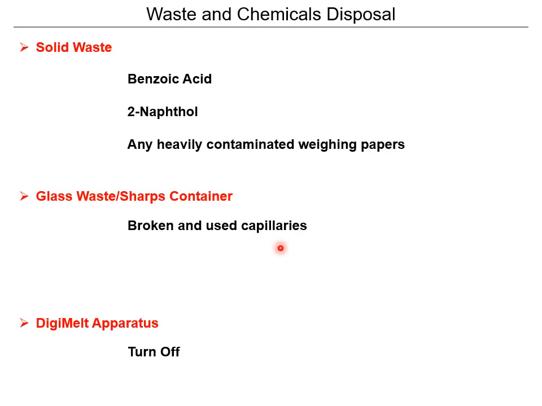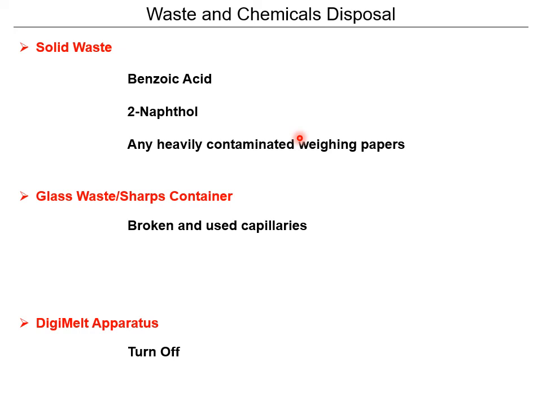So once you do that for every single one of the mixtures, and you record your data and you plot it in Excel, you could probably do it in one go during the lab session. Then, since we were all working with solids, you throw it all away in the solid waste bin: benzoic acid, 2-naphthol, and the weighing papers. Even if it's slightly contaminated, you want to throw it away, especially since we don't label those.